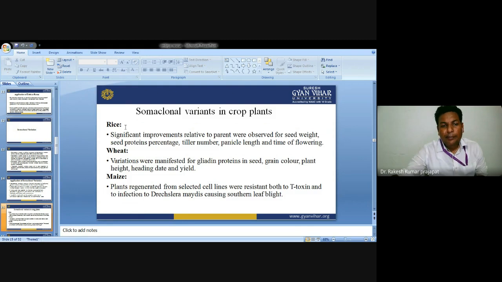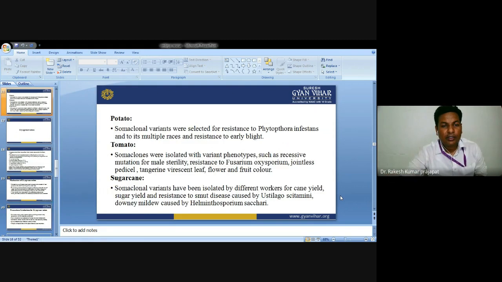In maize, plants have been regenerated from selected cell lines which were resistant both to T toxin and to infection by Drechslera maydis. Drechslera maydis is a fungus which causes southern leaf blight. So in maize, the toxicity has been overcome by some variants developed in maize.